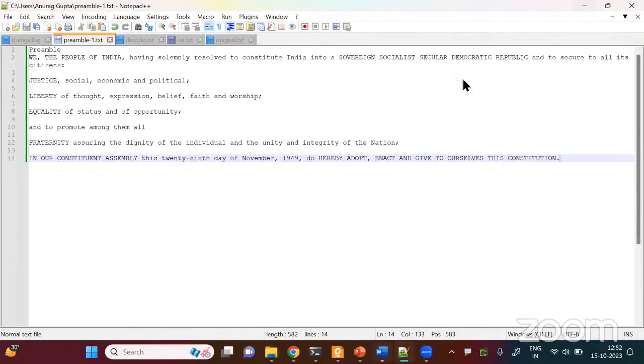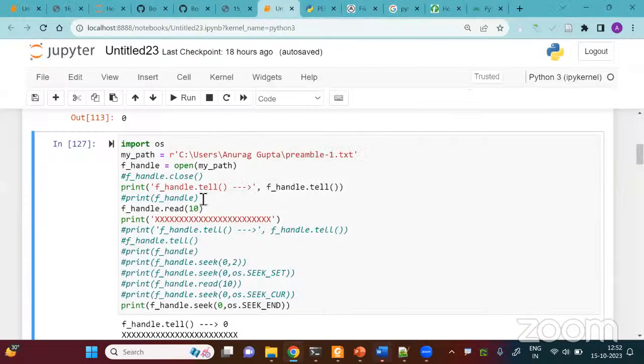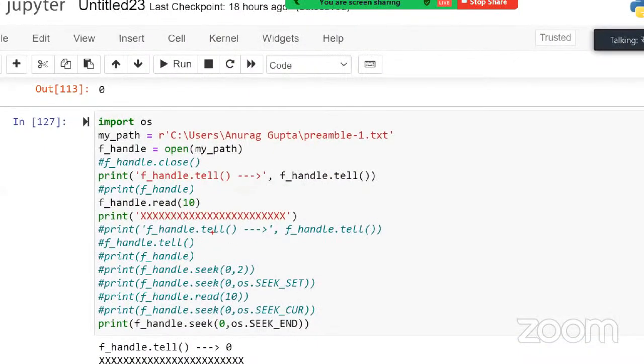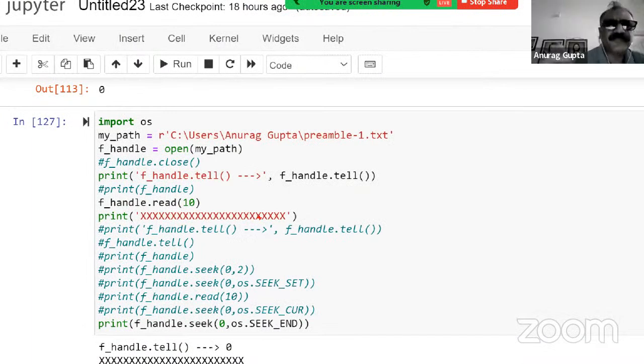But sir, I want to ask something. Yeah, please. Sir, in the program, at the bottom, in the first, second, third, fourth, fifth line, we have written print fhandle.seek(0, 2), which also indicates the number of characters, and the last one, os.SEEK_END, also indicates the number of characters. Yeah, these are two different ways of doing the same thing.